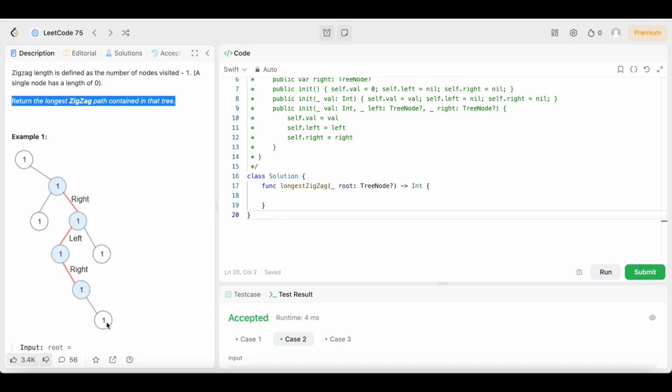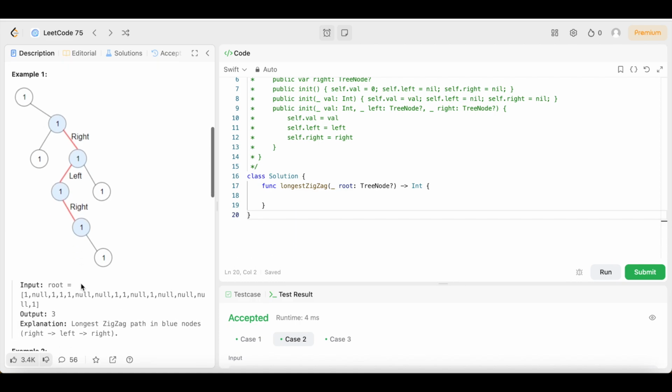You see, this isn't included in the zigzag, nor is this, because that would be right, right, or this one would be considered right, left, right, right. And we're not considering that. We want a zigzag, so we want the longest right, left, right in that pattern. If we can keep that pattern, we want to see how long we can keep it and which path is the longest of that pattern.